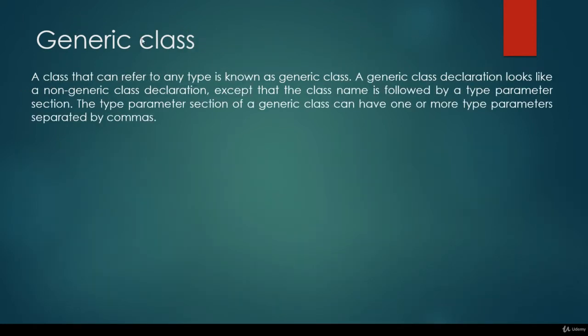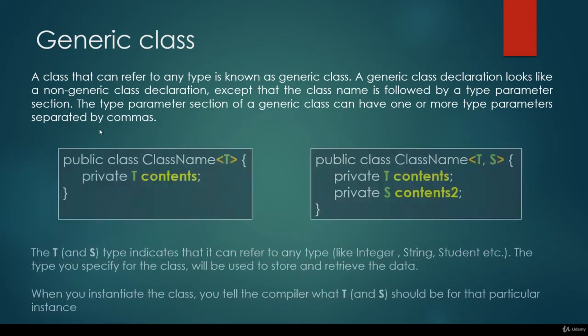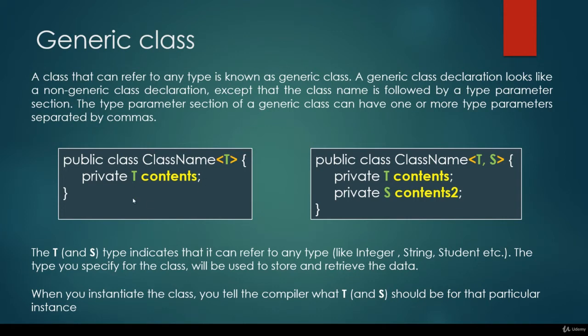We can create generic classes. A class that can refer to any type is known as a generic class. A generic class declaration looks like a non-generic class declaration, except that the class name is followed by a type parameter section. The type parameter section of a generic class can have one or more type parameters separated by commas. So for example, we have a class name, and we can define that it is going to be a generic class, which means that the class is going to contain generic data type. So that's why we can define a private capital T content.